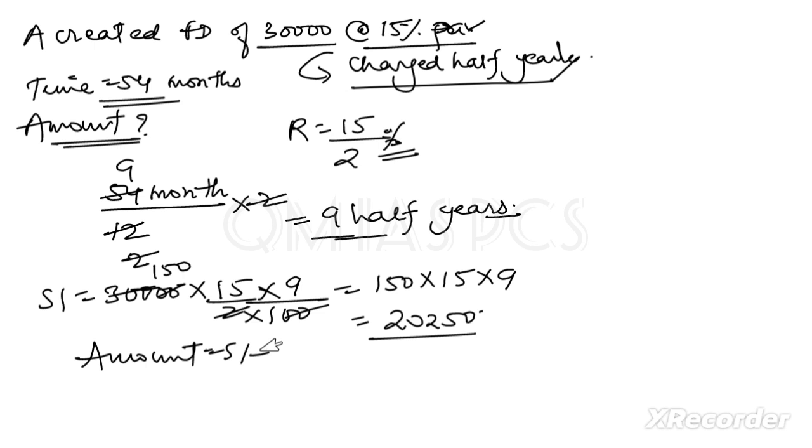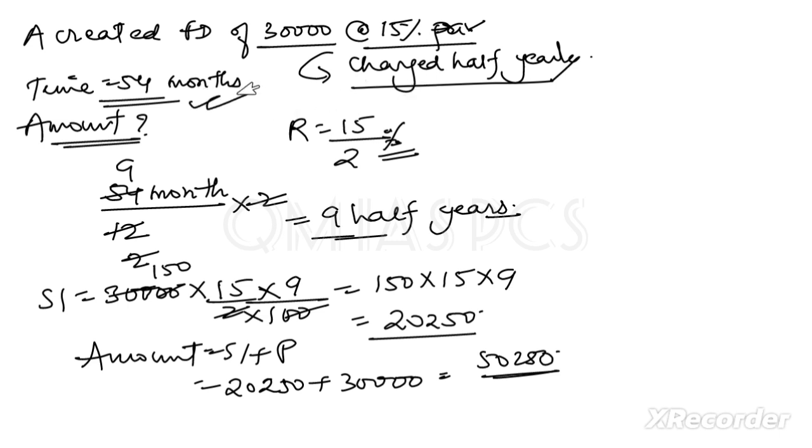So amount is equal to SI plus the principal. So 20250 plus 30,000, we will have 50,250. So this will be the amount after 54 months. So you understand how to convert the per annum percentage into a half yearly percentage. If the percentage is half yearly, then we have to convert the time period into half yearly. So keep this in mind: whatever the duration for the rate, whether half yearly, quarterly or monthly, we have to convert the time period based on that.